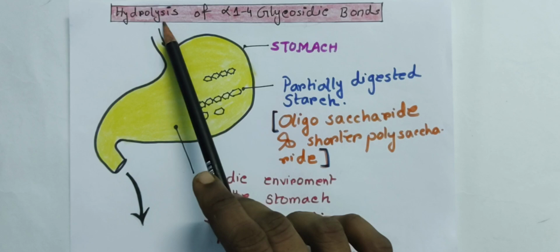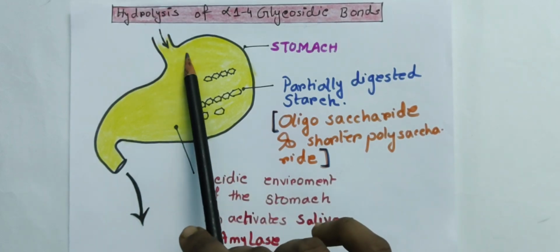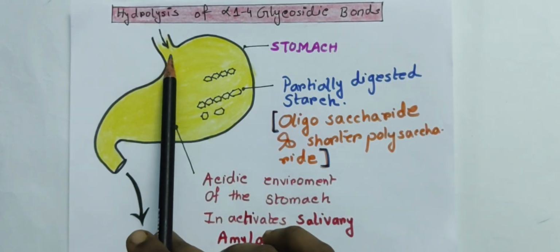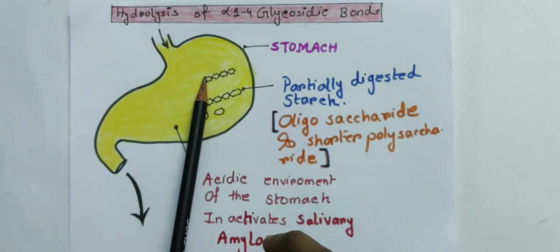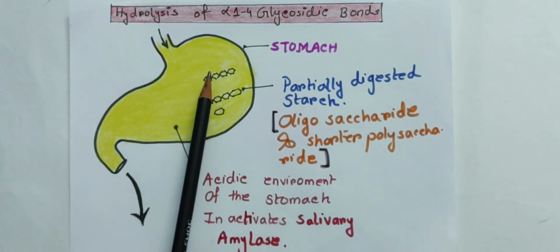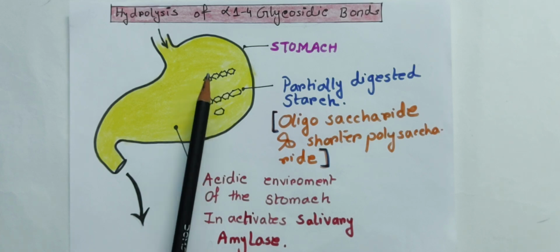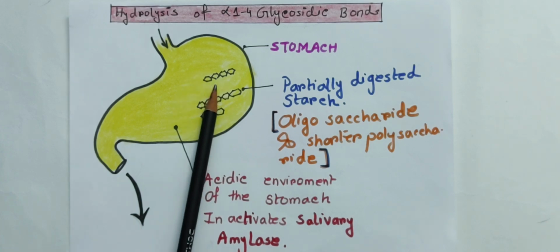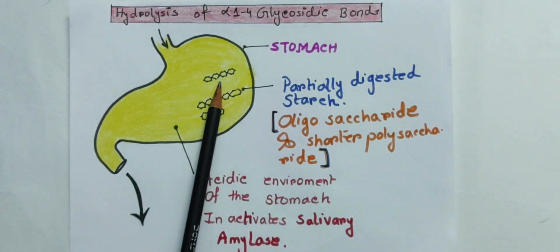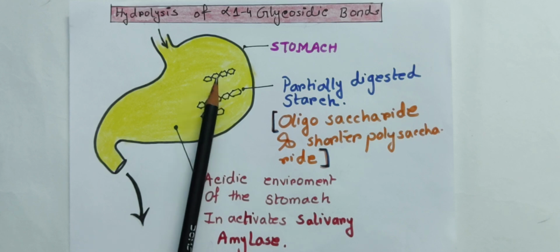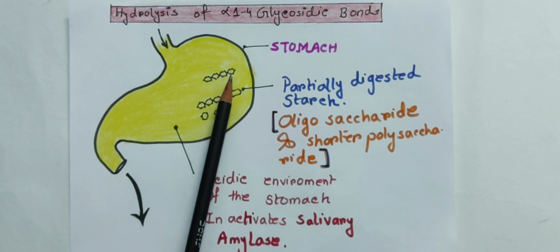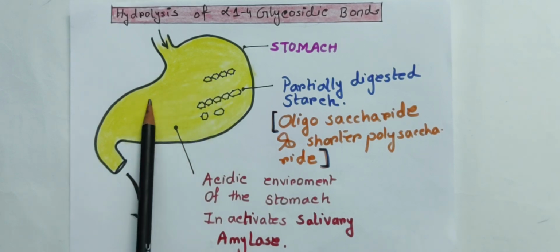Then after the esophagus, the carbohydrate with the enzyme comes into the stomach. But here, whenever they come into the stomach, they actually transform into oligosaccharides, that is, shorter chains of polysaccharides. Oligosaccharides generally contain 2 to 7 monosaccharides. So they are actually shorter polysaccharide chains, here within the stomach.